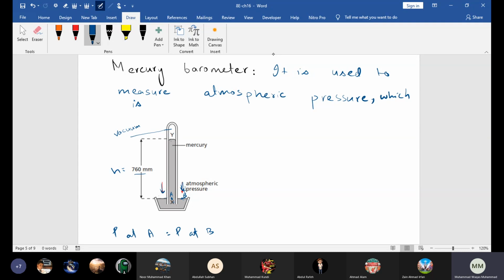So beta, atmospheric pressure is given by the height of the mercury column. Sir, if there is more pressure, the height will be increased. Shabash, very good, beta, very good.